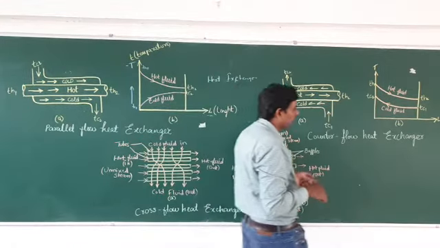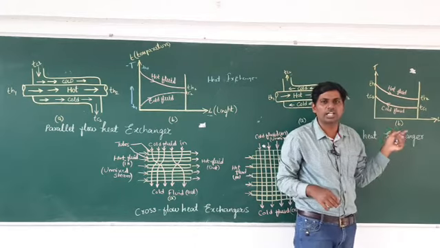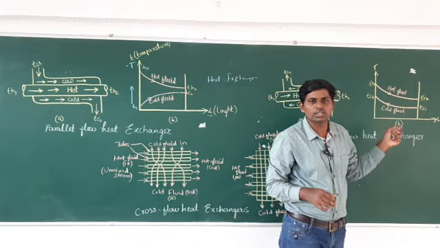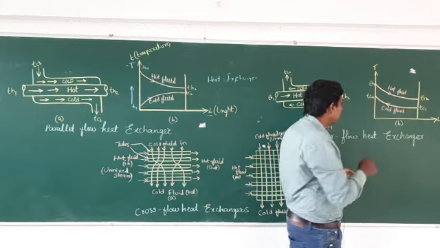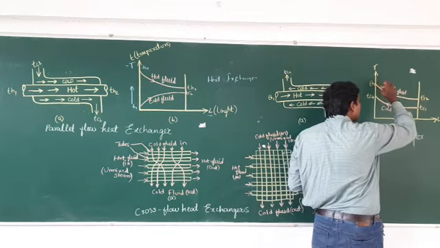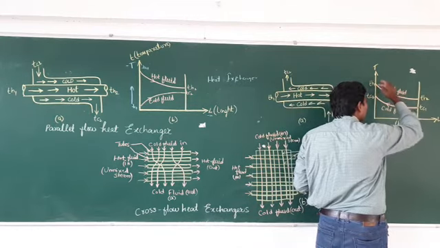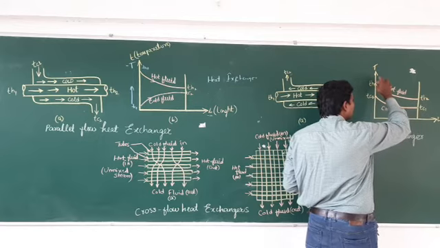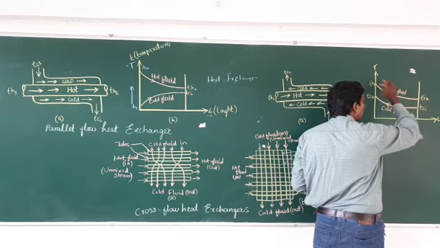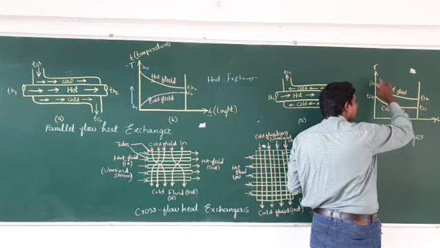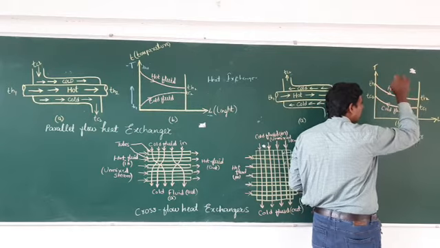As you can see in the diagram, this diagram is known as the TL diagram. T stands for temperature, L stands for length. As you can see here, the hot temperature is decreasing. For the hot fluid the temperature is decreasing.